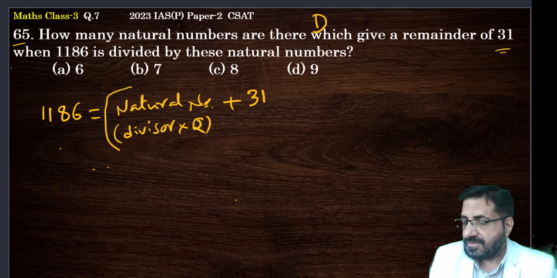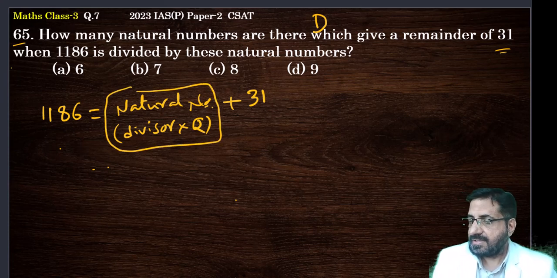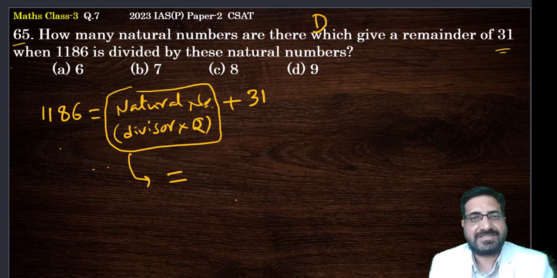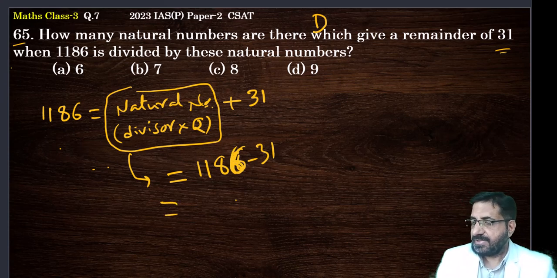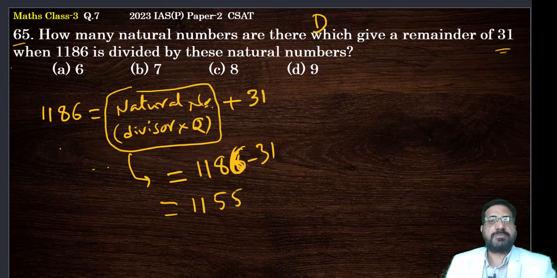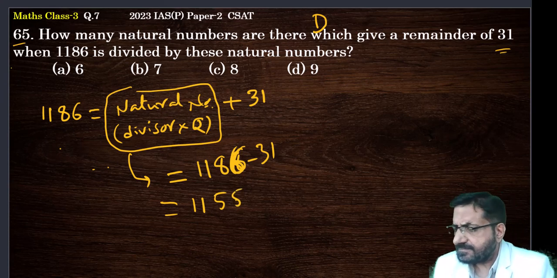So you bring this 31, I don't want this 31 on my RHS, push it towards LHS, so it becomes minus 31. This is 6, so this will be 1155. 86 minus 31 is 55.